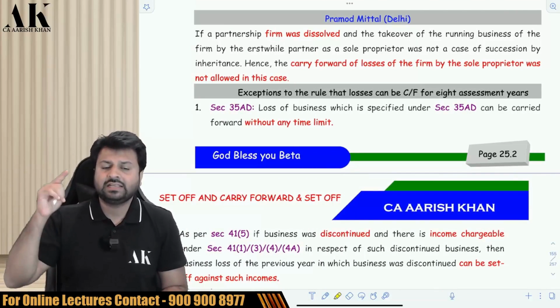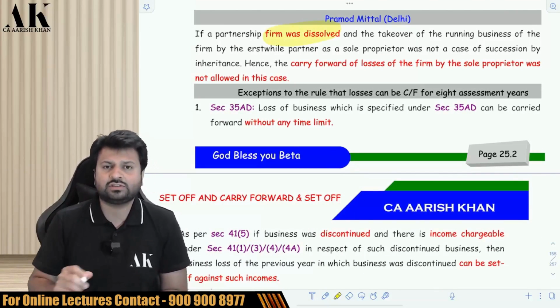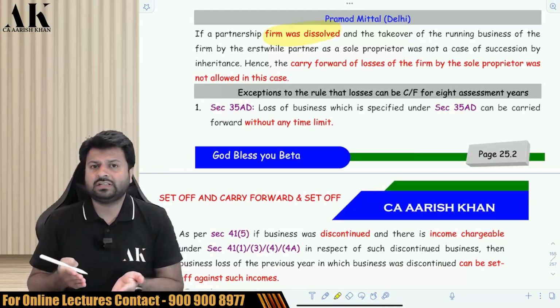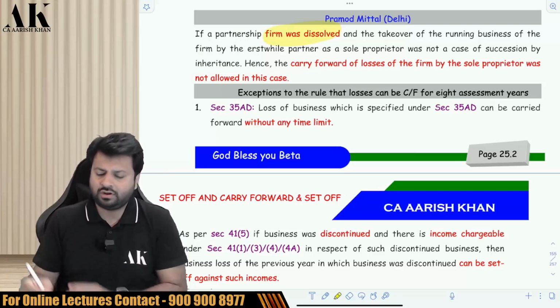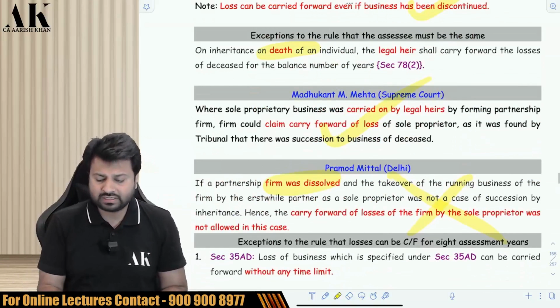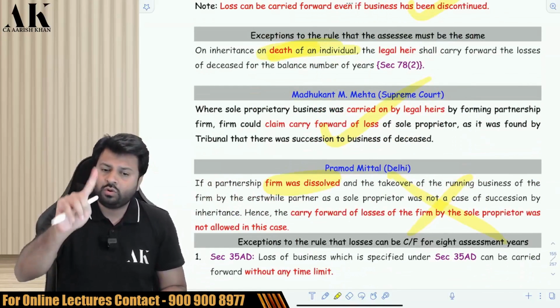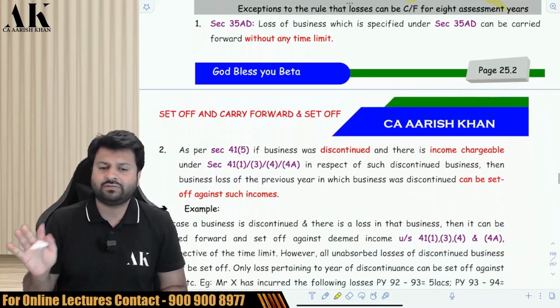Of the deceased. Similarly, if there is a partnership firm which is dissolved, in case of a partnership firm, if it is dissolved, can the partner carry forward the loss? That is not allowed, because partnership firm is not a death of an individual. Only in case of death of an individual that is allowed. Otherwise, it is not allowed.